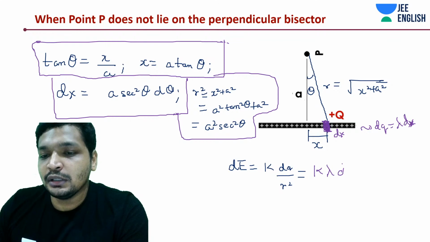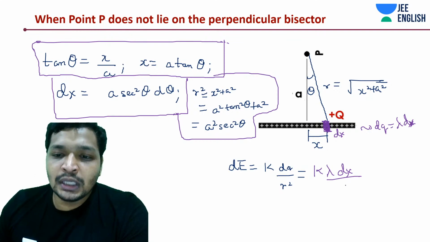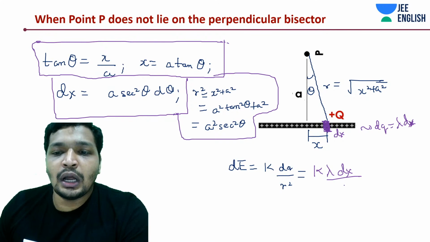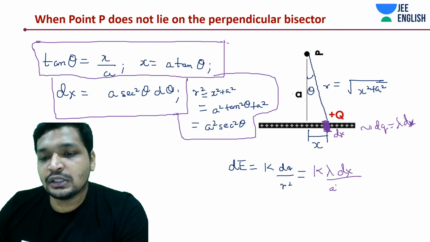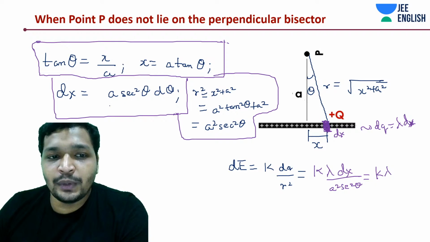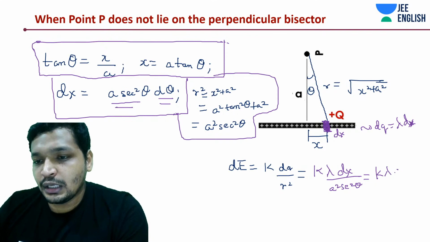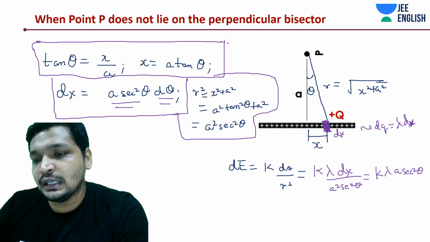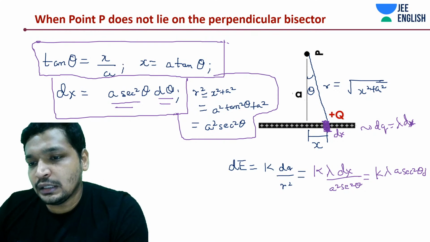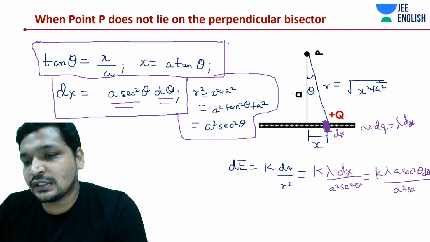This is going to be lambda into dx, and this is a square sec square. Now let's substitute the value of dx. It's nothing but a sec square d theta, divided by a square sec square.